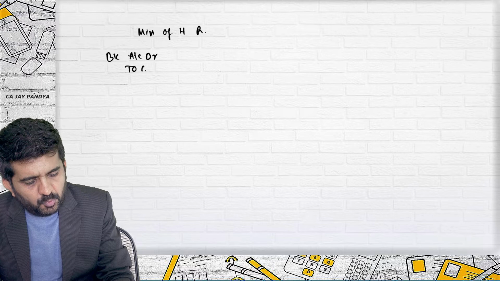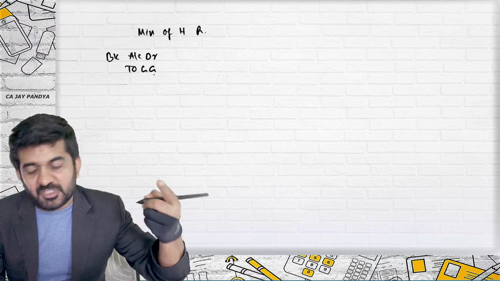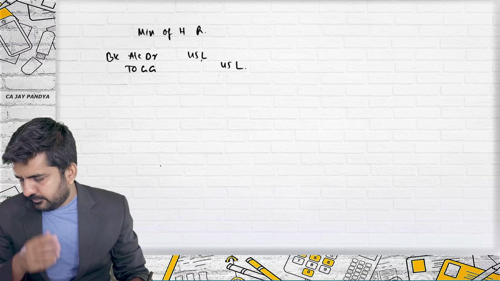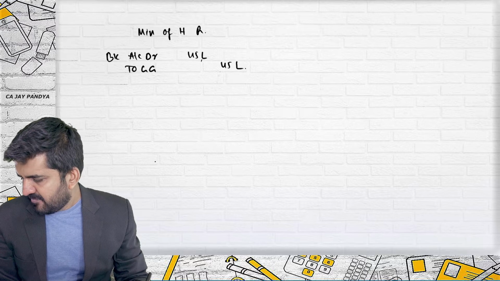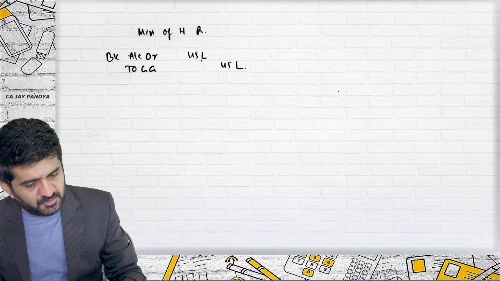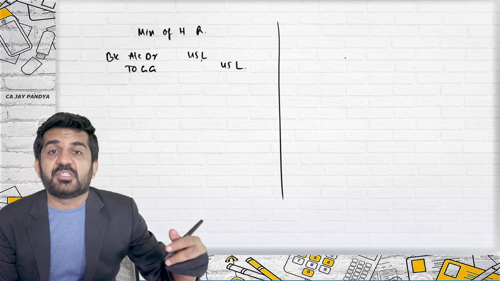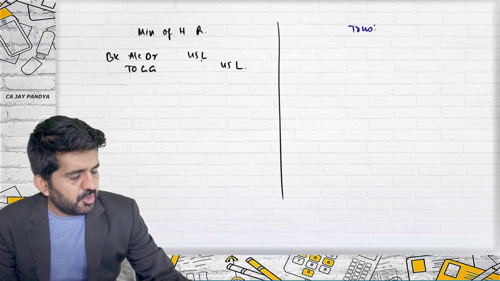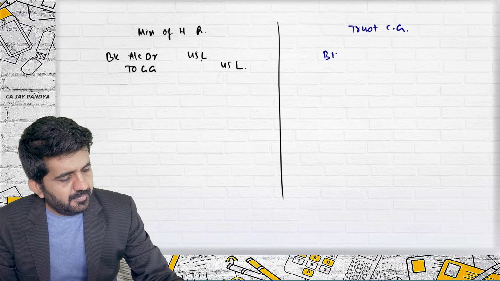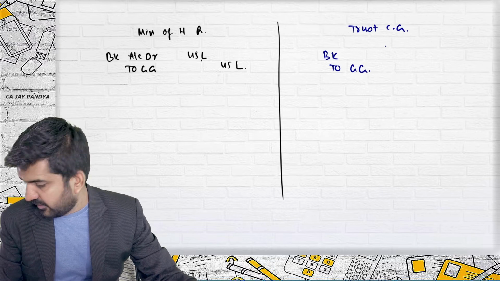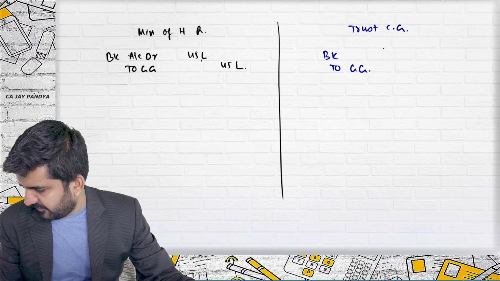First, which grant have we received? From the Ministry of Human Resource. How much grant? Bank account debit to government grant. Now you will have to debit bank because it is already received, 45 lakhs. And you have received 35 lakhs from a trust, which is a government trust, a trust set up by the center. Is it correct? So a trust of the central government. Bank account debit to government grants. How much have you received? 35 lakhs.